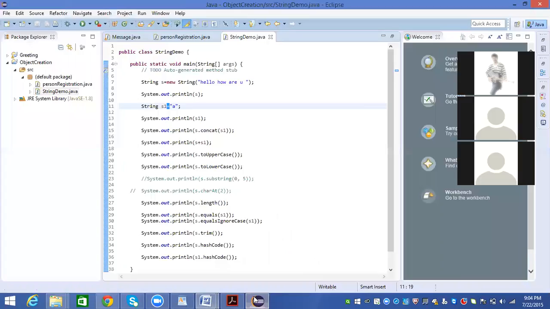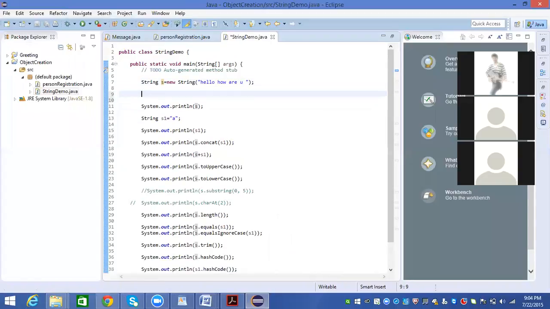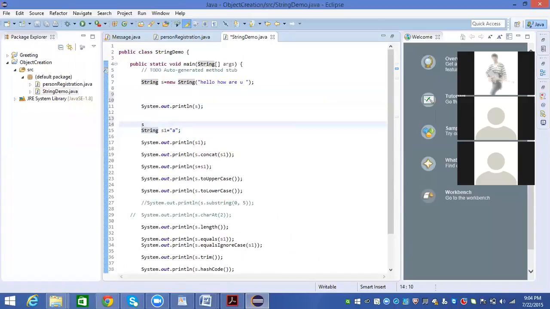Let's see, I'll show it programmatically. Already created string is equal to new String of hello world. Then I say s equal to, again creating a new string, hi, just hi.